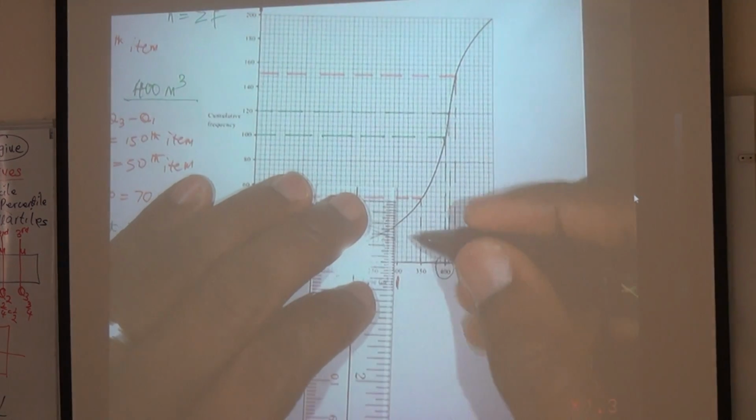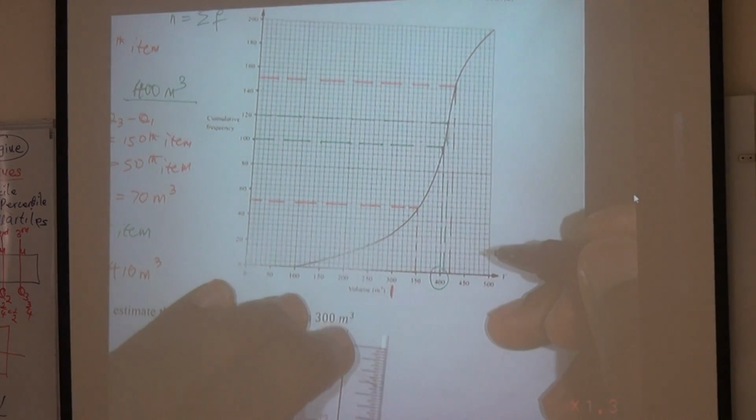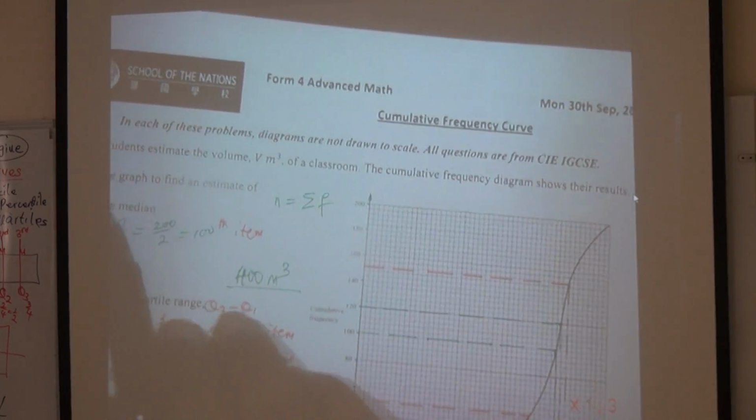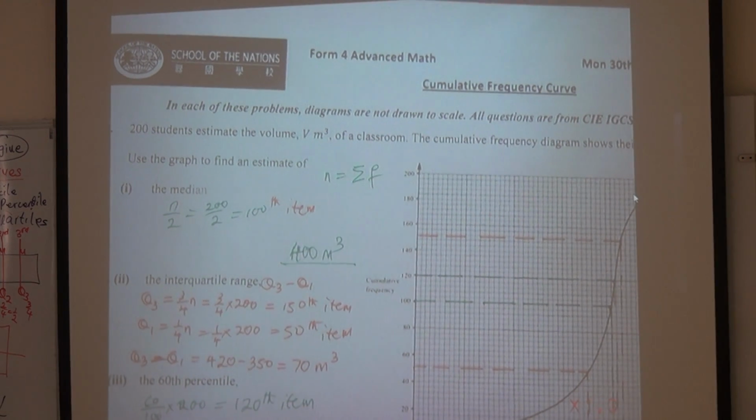Okay, so look at what I'm doing. We want to know how many students estimate, because this is the instruction. Look at the question from the beginning. You have to understand it and connect it to a real life scenario.